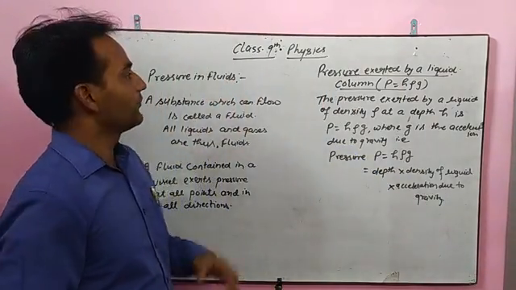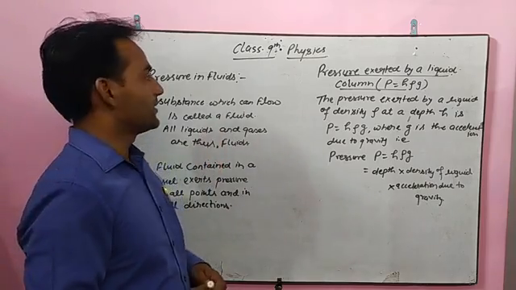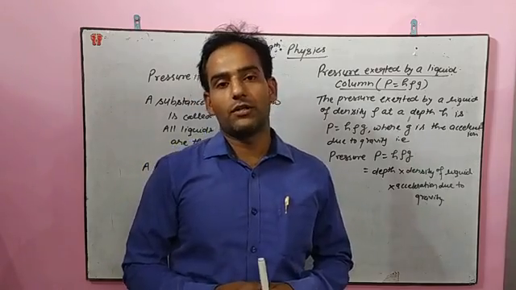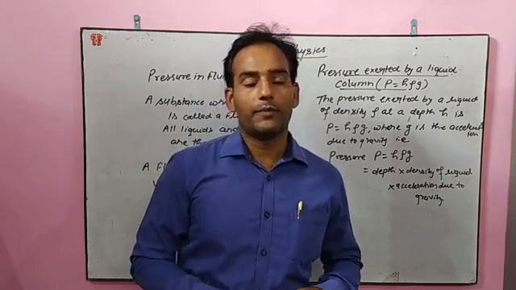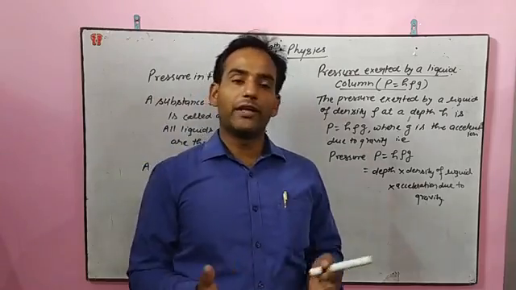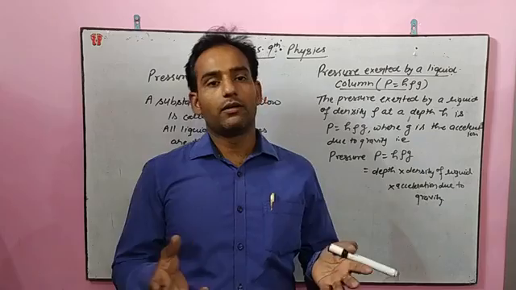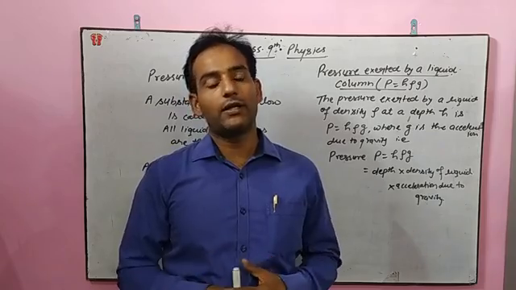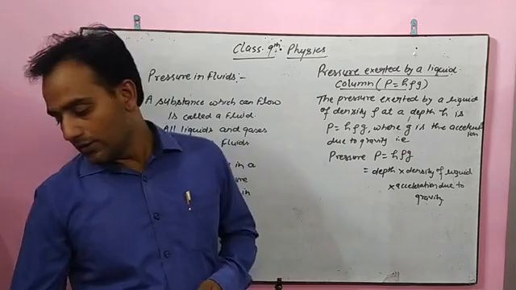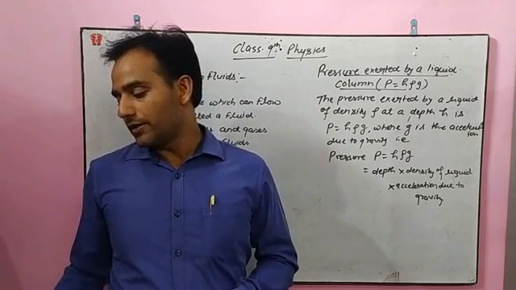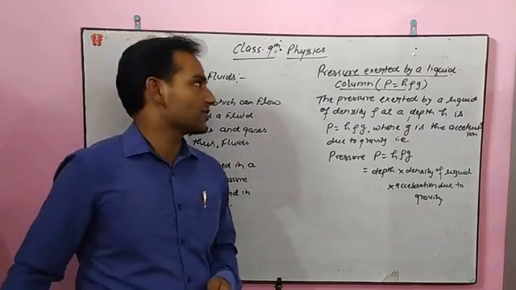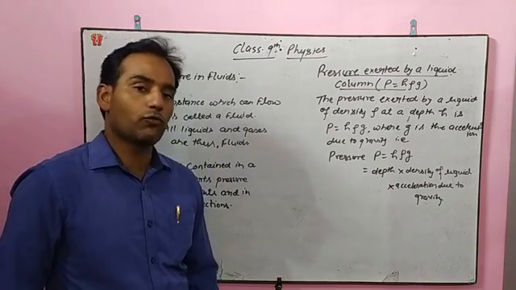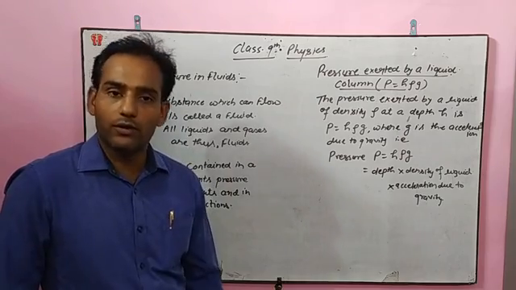So the topic is for class 9th and the chapter is liquid pressure. Pressure, thrust, pressure. Especially, we will discuss pressure on a liquid column, that is, if water or any liquid is kept in any object or vessel, how much pressure will be there, and how to find that. Initially I told you about this chapter, and the chapter name is pressure in fluids and atmospheric pressure. We have to discuss pressure in fluids and atmospheric pressure, but I have told you what is thrust and what is the formula for pressure.